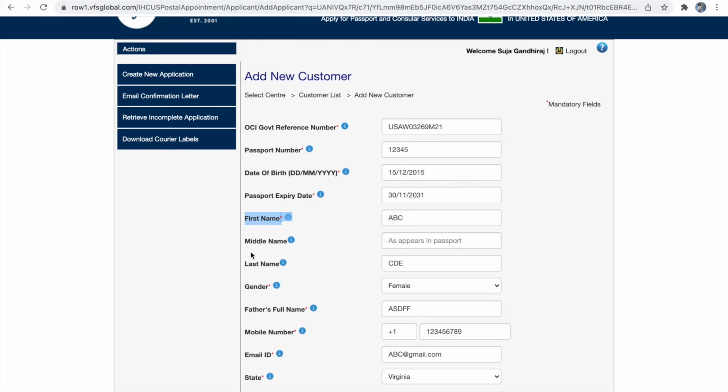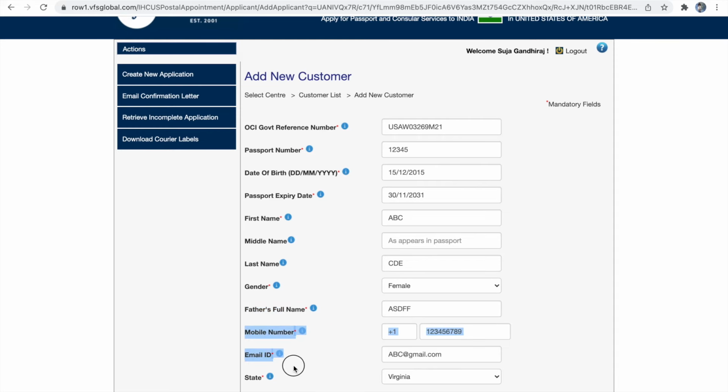First name and last name. If you have any middle name, you can provide it as appears in your passport. Next is gender. Next, father's full name. So US passport doesn't have father's name in it, but you have to provide father's name as it is present in the birth certificate. So if you have previously owned your Indian passport, then you have to provide this detail as it is present in your Indian passport or as it is present in the old OCA card.